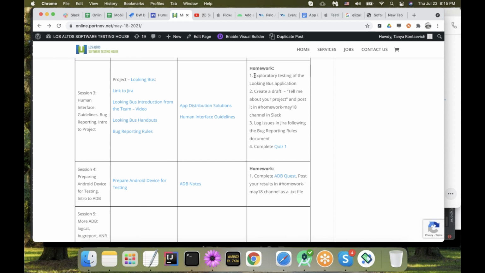So then please perform exploratory testing of the Looking Bass application, especially if you watch the video. I know that you are very much overwhelmed, but after watching the video and performing exploratory testing, try to come up with 3-4 sentences about your project. Not what you did on the project yet, but about your project. What's the company? What's the idea behind this project?